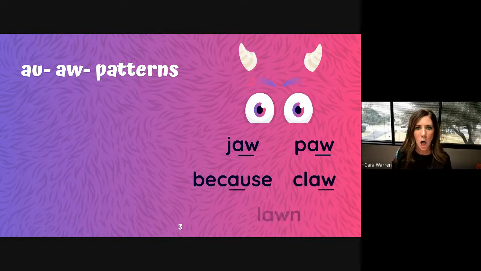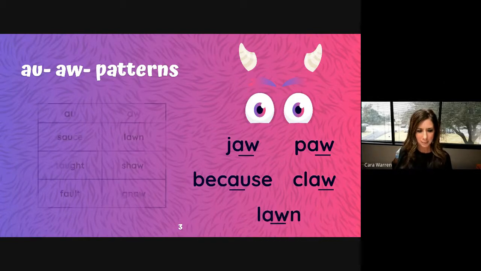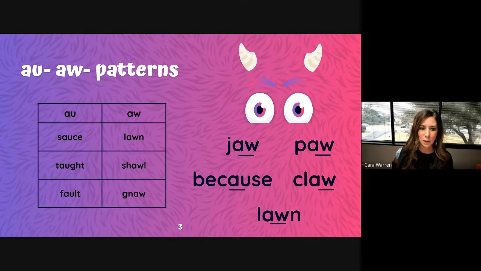Claw, lawn. Take a look at this table of words. These words are sorted by the spelling A-U or A-W. In each of these words, A-U or A-W makes the aw sound.